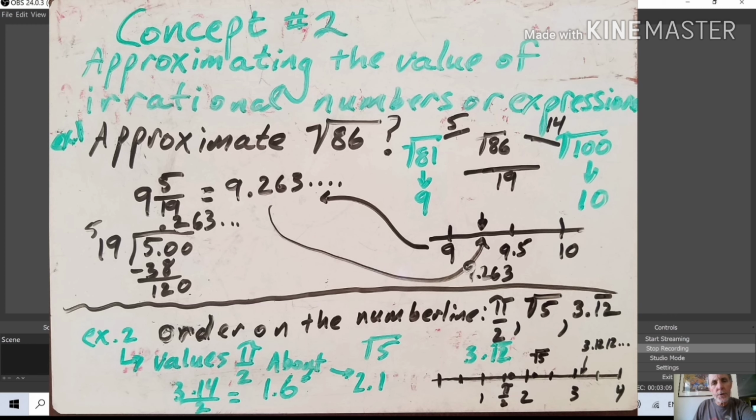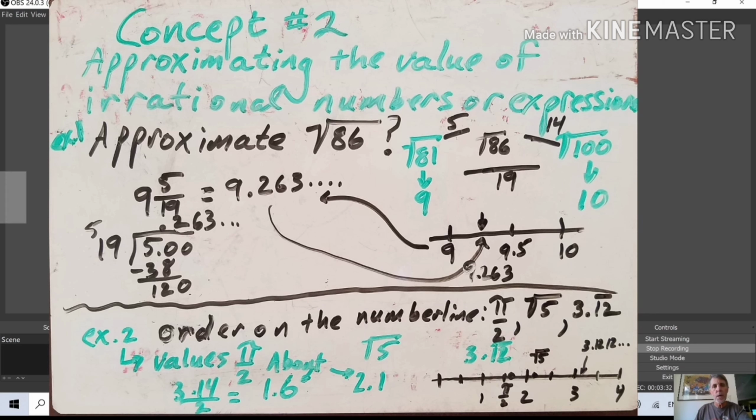Remember, irrational numbers never end and never repeat, so I'm approximating. It's just an about. So 9.263 doesn't have an exact location, but I'm going to say it's about there. 9 1/4 would be 9.25, so it's a little bit above 9 1/4. So that's how we approximate square roots.